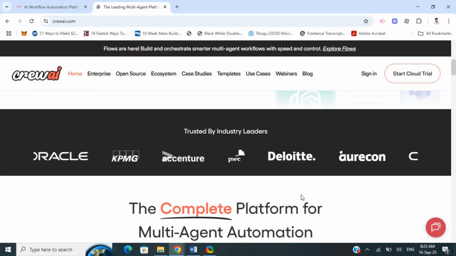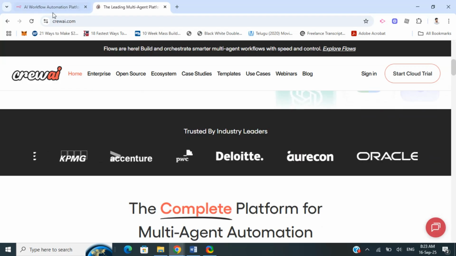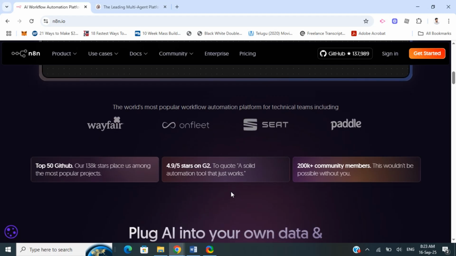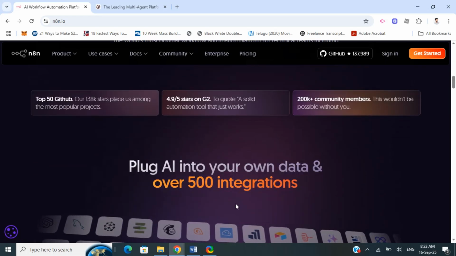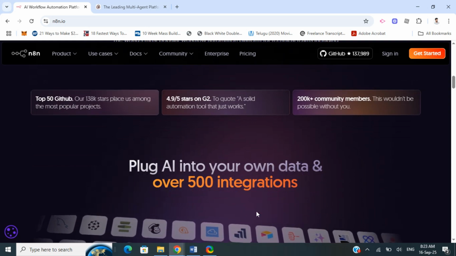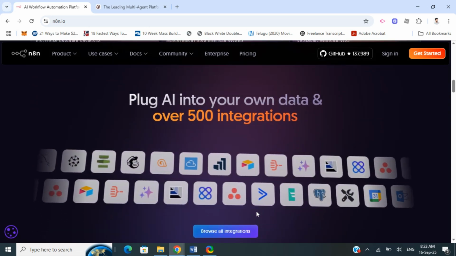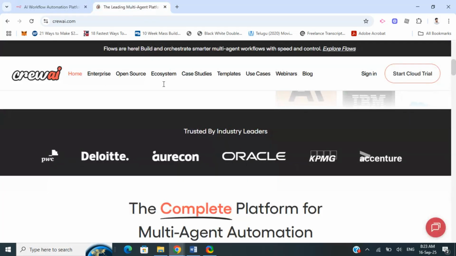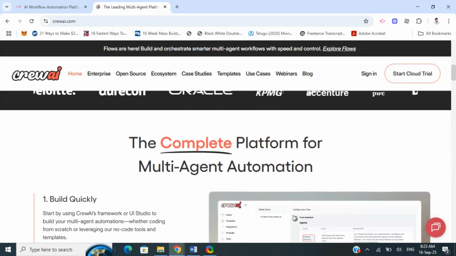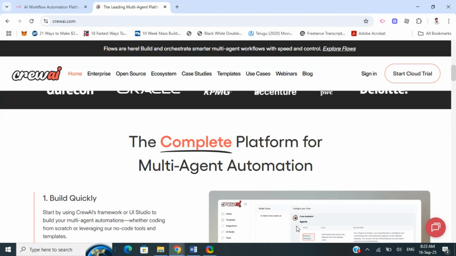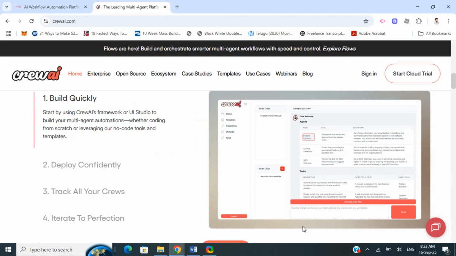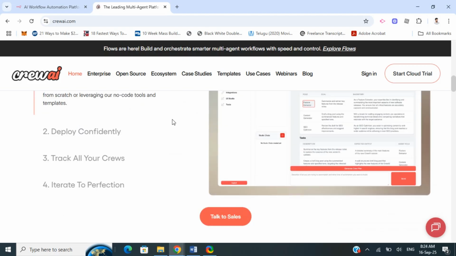The main difference between these two is that N8n provides a visual workflow builder and many pre-built integrations that you just have to drag and drop. It's good for users who want to automate tasks without deep AI agent design. Whereas CrewAI has a steeper learning curve. It's better suited to developers or teams comfortable with defining agents, roles, and logic.